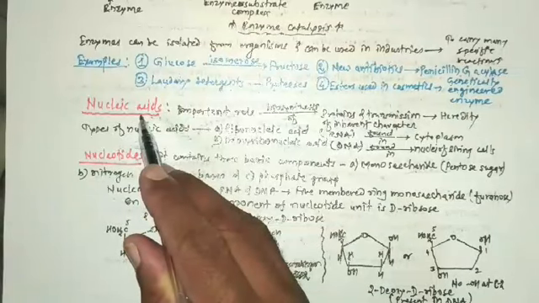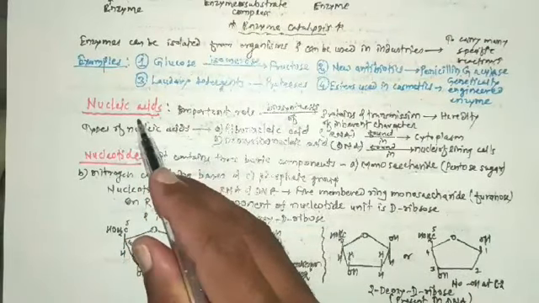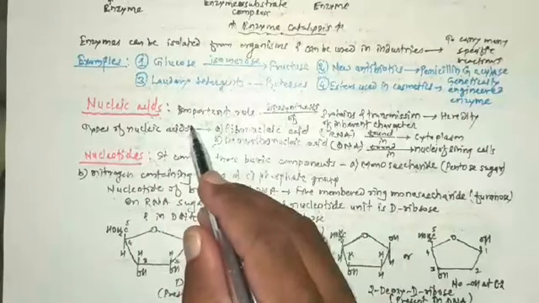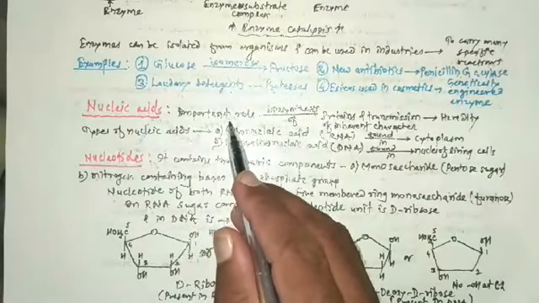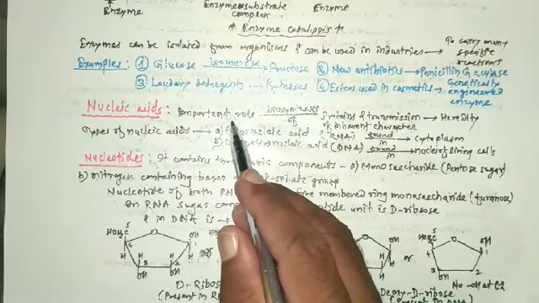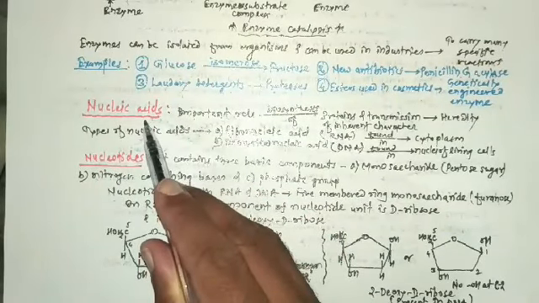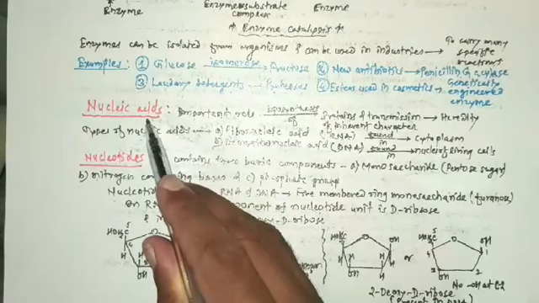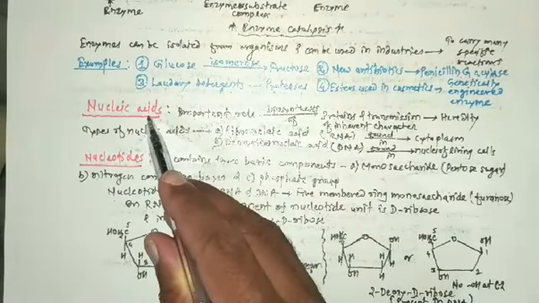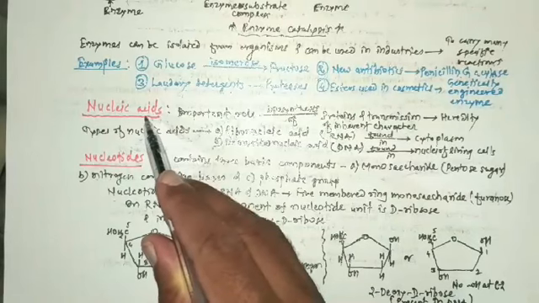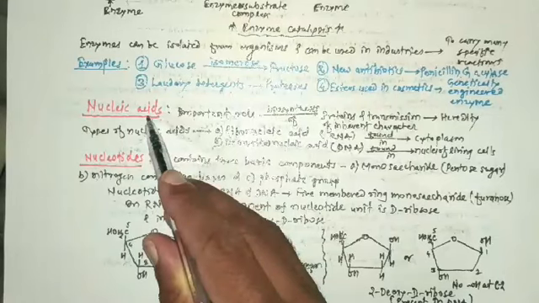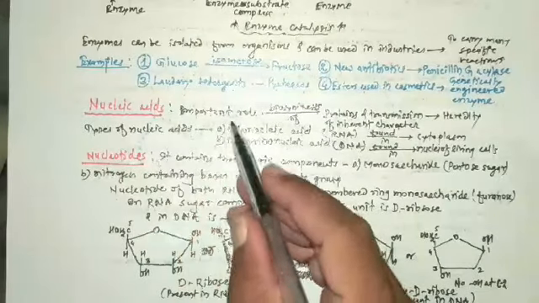Nucleic acids are biologically important polymers which are present in all living cells. It is a bigger molecule, that's why it is a polymer.